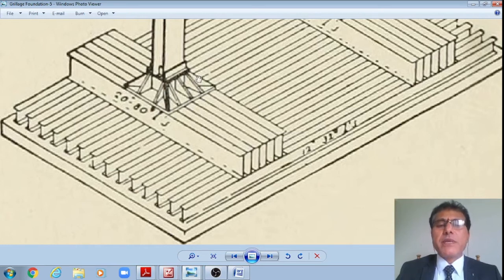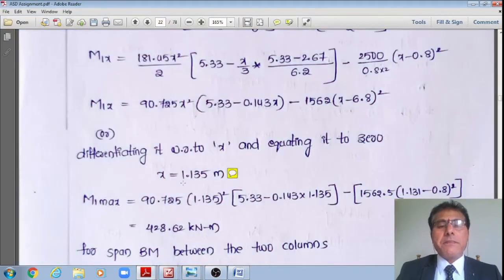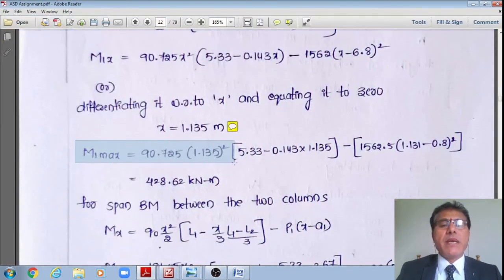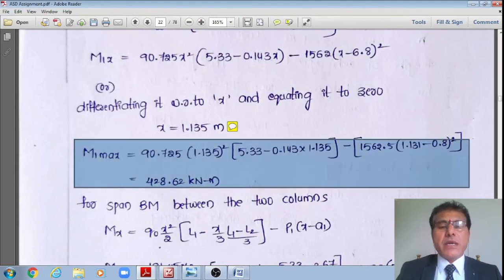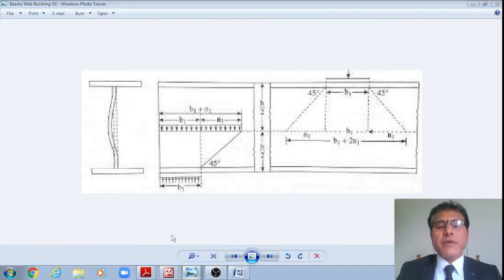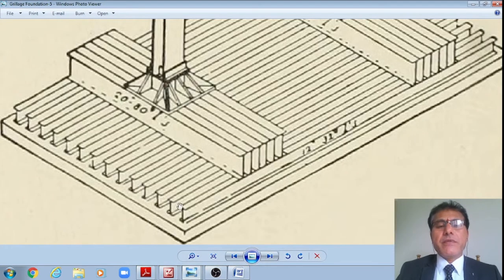Lower bound is 0.8 meter and upper bound is 1.6 meter. Therefore, once this x is okay, then the maximum bending moment we obtain is also okay. Therefore, the maximum bending moment under this concentrated load happens at a distance of 1.135 meter from the left end of this lower tier grillage, right?